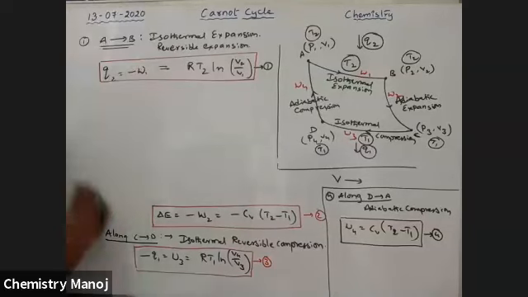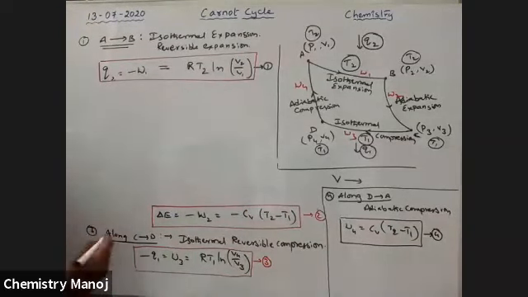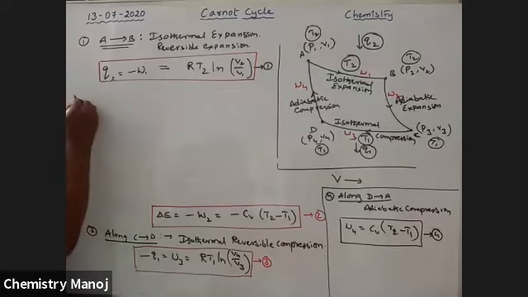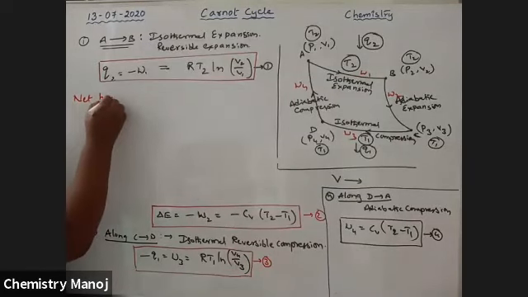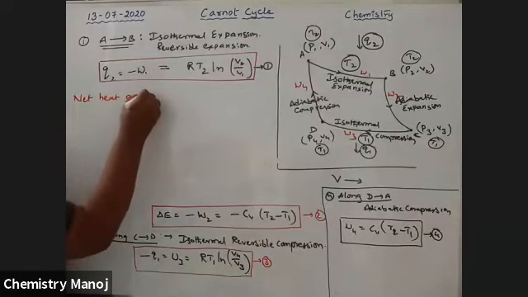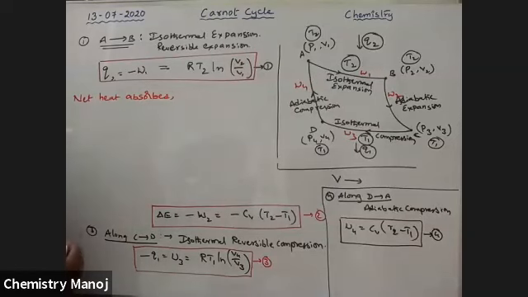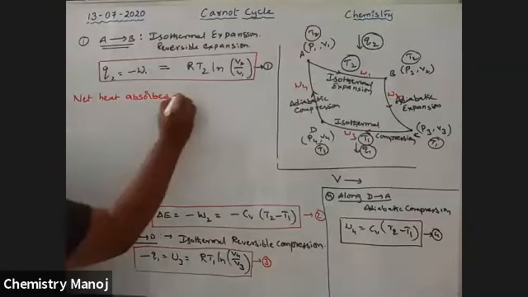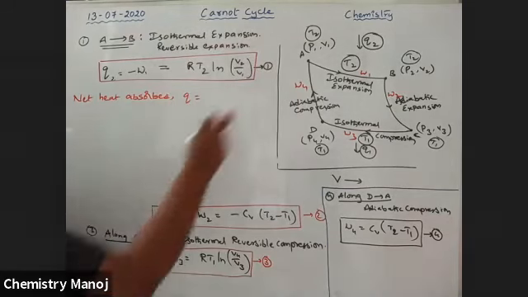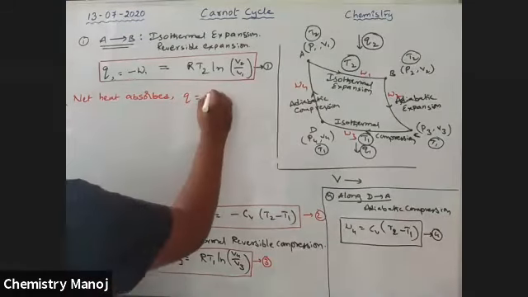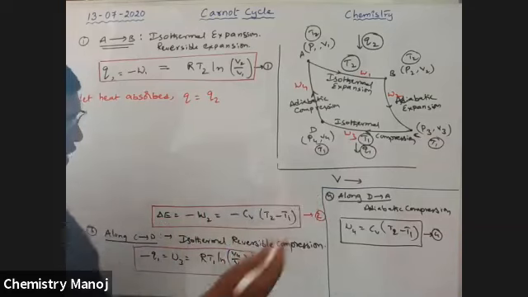See here, I'm calculating the net heat absorbed. Net heat absorbed, that is Q, is equal to how much is supplied? Q2 energy is supplied. How much is lost?